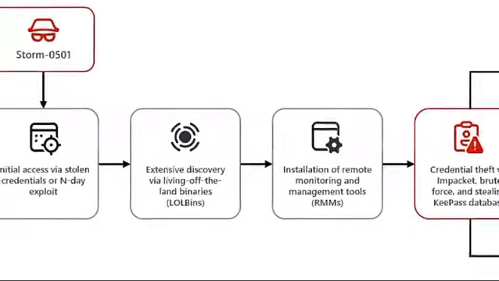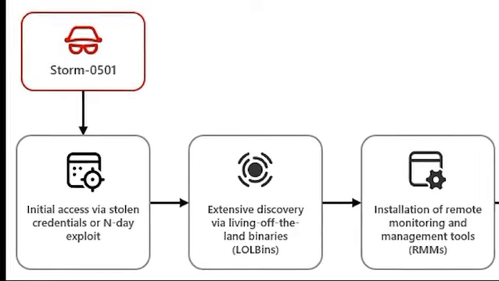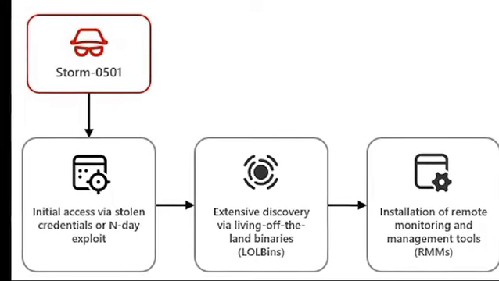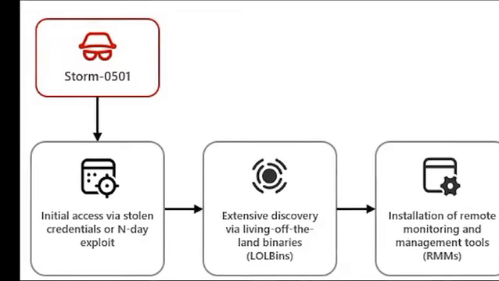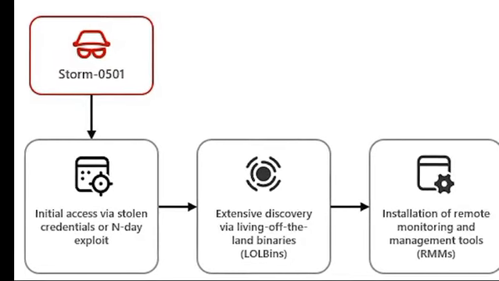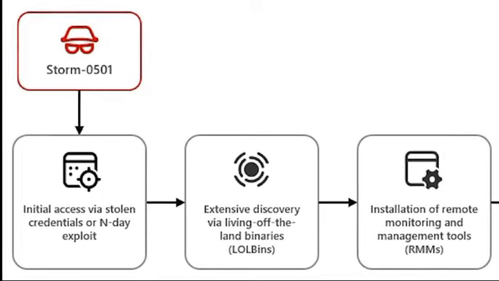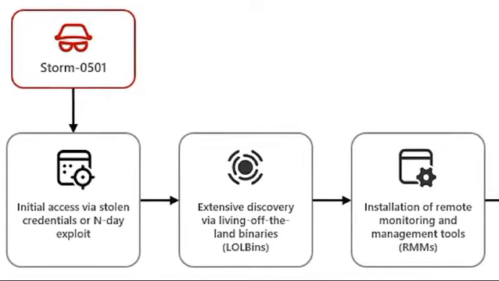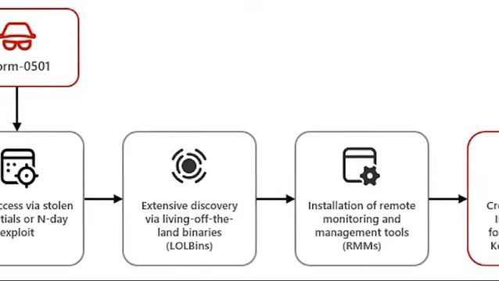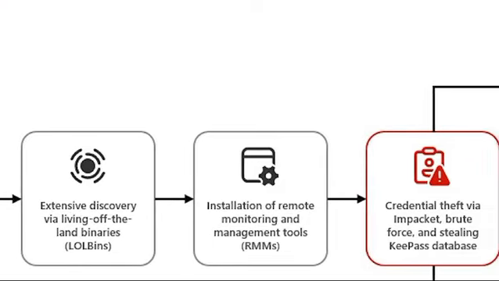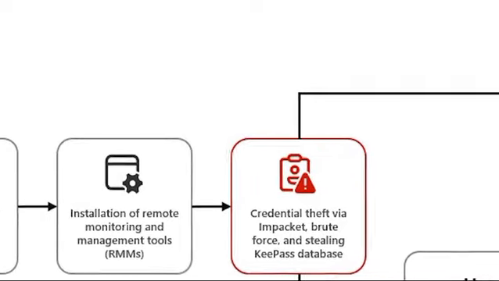Now you see the Storm-0501 attack chain. First of all, Storm-0501 will get the initial access via stolen credentials or an exploit, then extensive discovery via living-off-the-land binaries, which is also known as LOLBins. Then installation of remote monitoring and management tools, RMMs. Credential theft via Impacket, brute force, and stealing KeePass database.